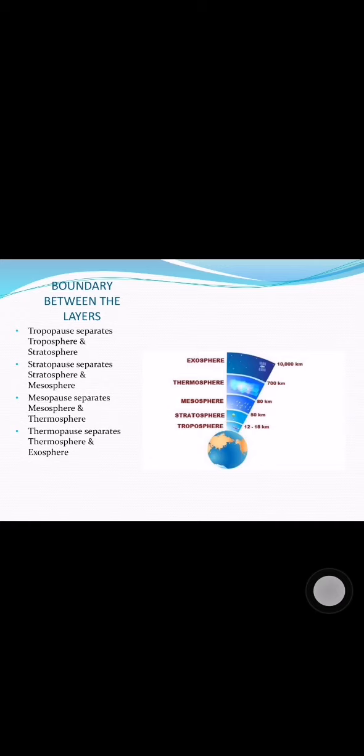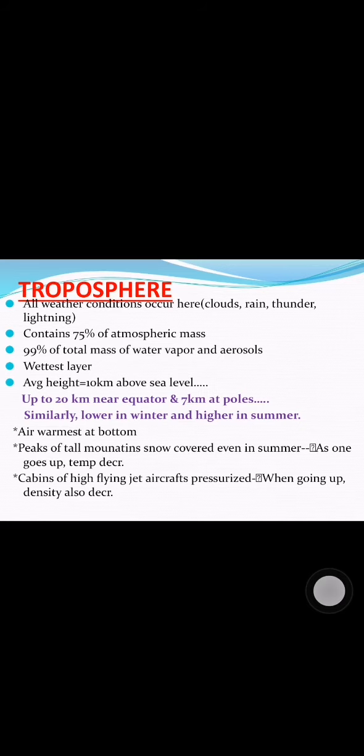The first layer of the atmosphere, named troposphere, is considered to be the most important layer in view of entrance examinations and in general because this is the layer nearest to the surface of the earth and most of the weather conditions occur here. Thus, it is the layer which has been studied the most, and we have found that all our familiar weather phenomena like cloud formations, rain, thunder, lightning, etc. occur here. This layer has an average height of 10 kilometers, and this height varies at equator and at poles, and we can get a different height also during summer and winter.